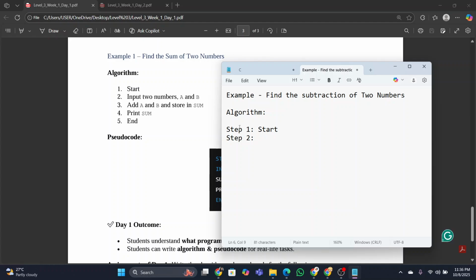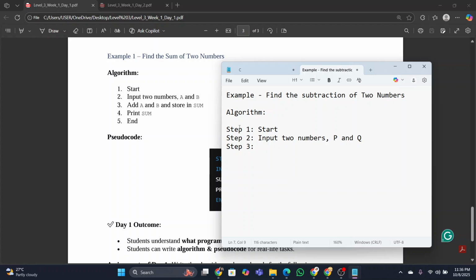Step number two. What will be the step number two? We must take two numbers because we have to do the subtraction. So input, we will write input two numbers. Those are, let's take P and Q. We can change the variable names. I think you have an idea about variables.